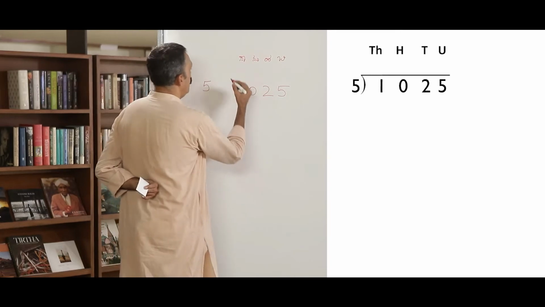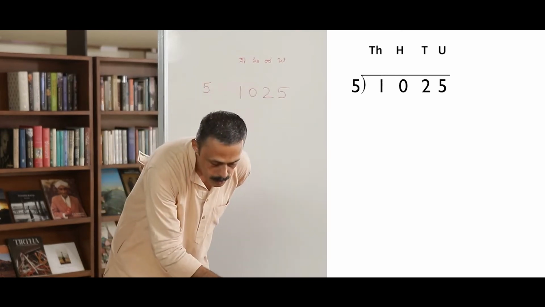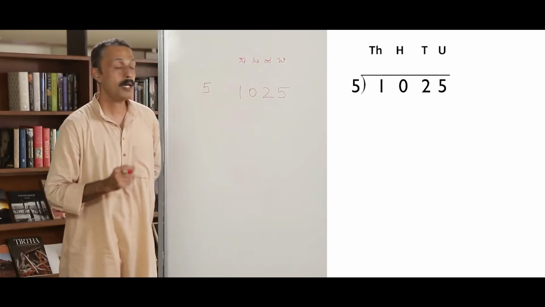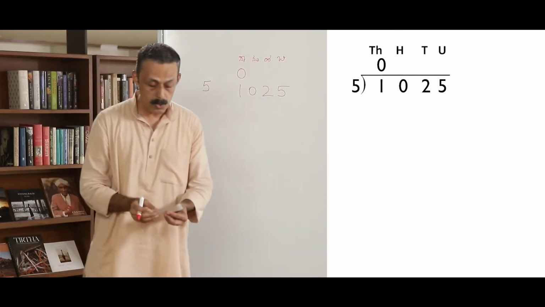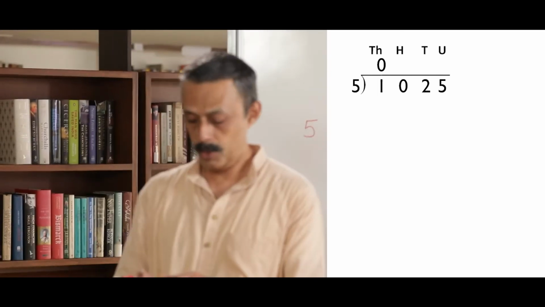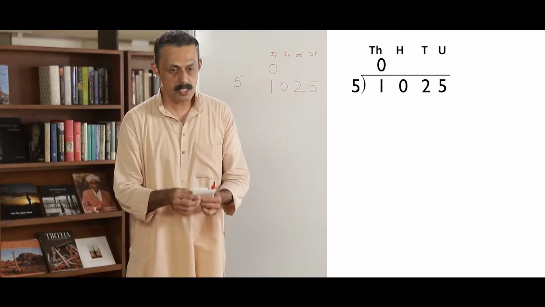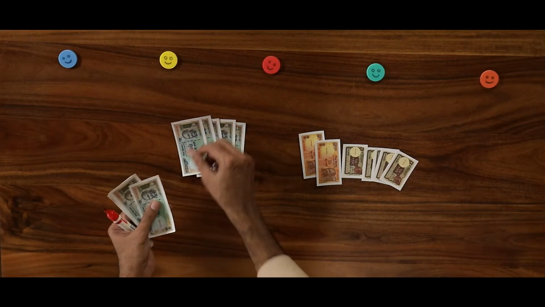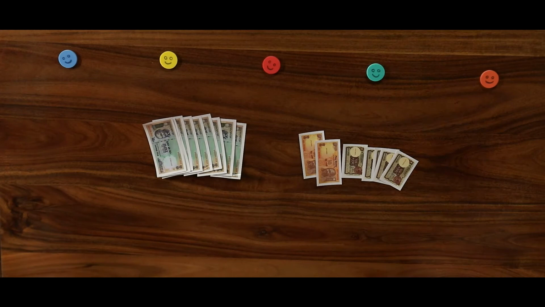So, what to do? Let us write down how much each person would get, because we are sharing the thousands place. If you share 1,000 among 5 people, how much would each get? Let us ask them. How many 1,000 notes did you get? What is the answer? Nothing. Zero. Nil. So nobody got anything. But I have to give away 1,000. What should I do? We should go to the bank. When I go to the bank, what change do I get? Let us see. 1, 2, 3, 4, 5, 6, 7, 8, 9, 10. I got 10 notes of 100.